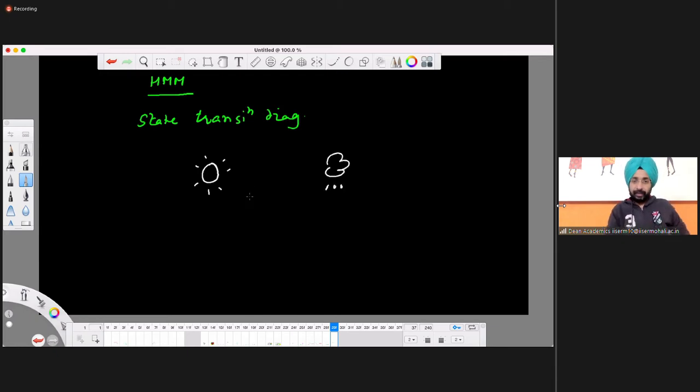So what happens is that sunny may remain sunny. Let's say today is sunny, tomorrow it may remain sunny, and the next day also it remains sunny. So there will be some probability of sunny remaining sunny, and likewise cloudy remaining cloudy. But sometimes sunny is transiting to cloudy, and at other times cloudy is becoming sunny.